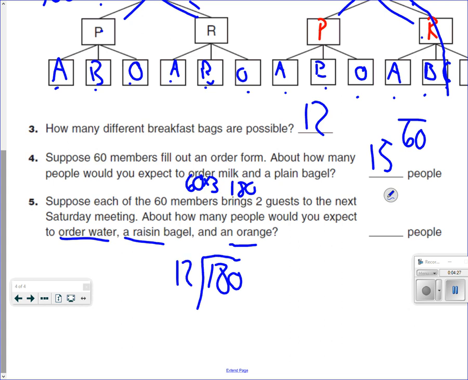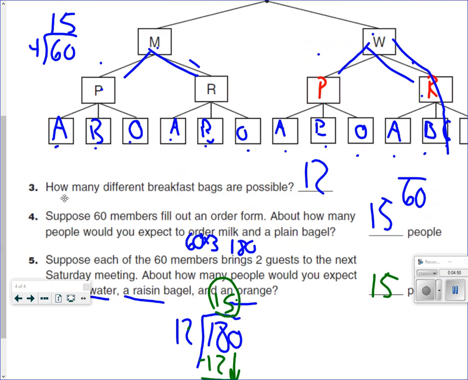Well, 12 goes into 18 once. 12 times 1 is 12. Subtract, get a 6, bring down the 0. 12 goes into 60 5 times. 12 times 5 is 60. Subtract, I get a 0. 15 people would also order that. And some of you are wondering, how can that be 15 and the other one's 15? Well, if you take a close look, here we only were going to this option, so there's only 4 possible options, and we're dealing with 60 people.